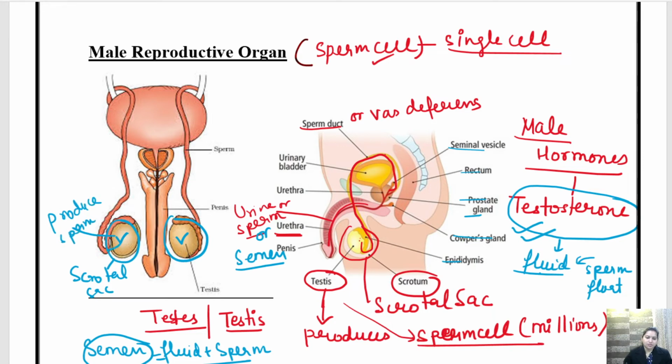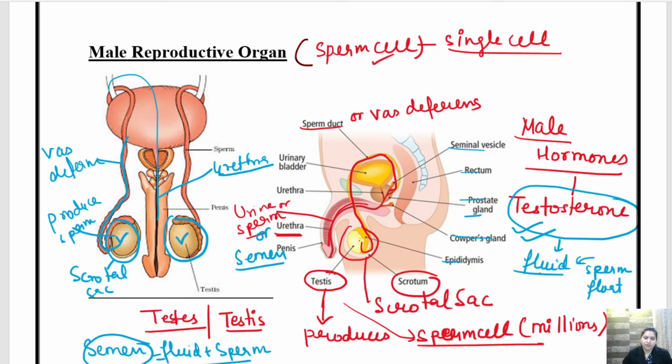This sperm travels through the vas deferens or sperm duct and reaches the urethra. Urethra is present in the penis.